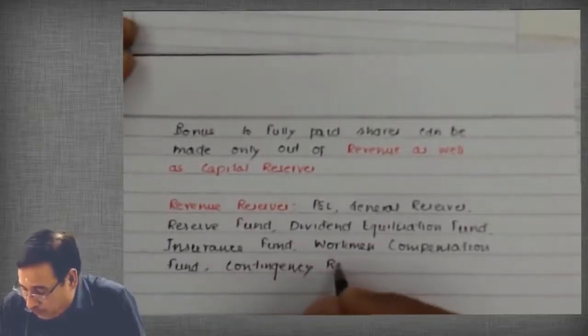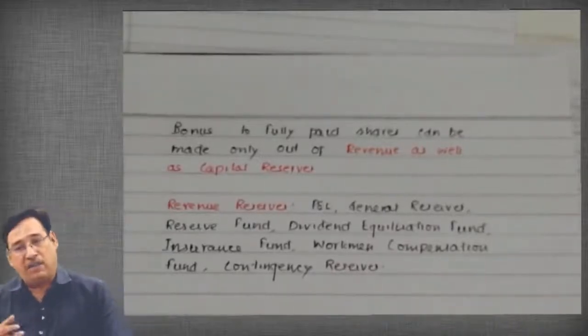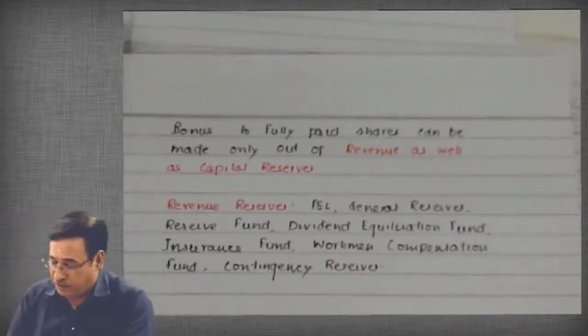All these type of reserves are revenue reserves, correct?